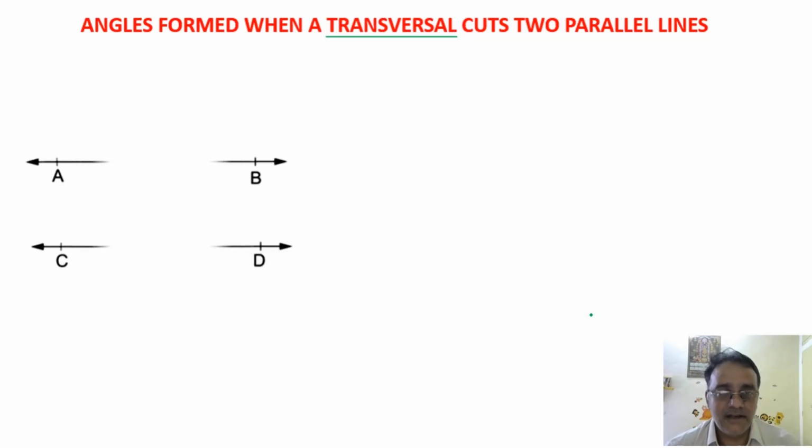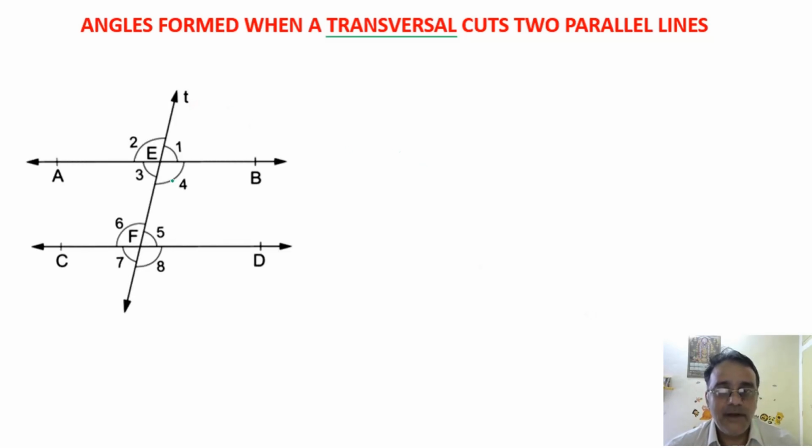Now let us see a transversal T when it intersects the two parallel lines at points E and F. So 8 angles are formed: angle 1, angle 2, angle 3, angle 4, angle 5, angle 6, angle 7, and angle 8.